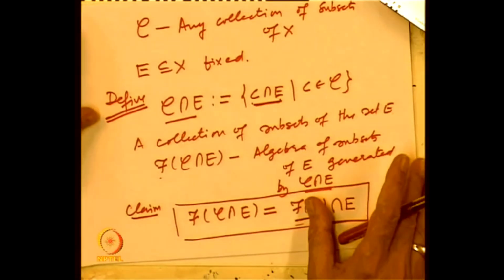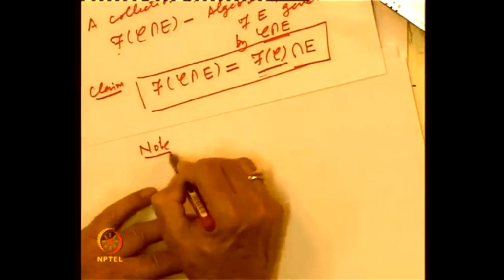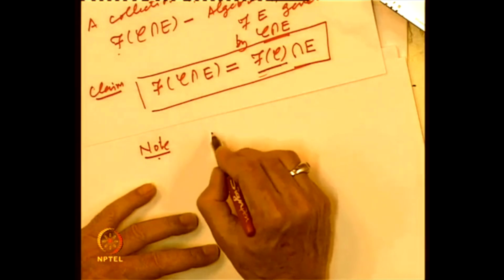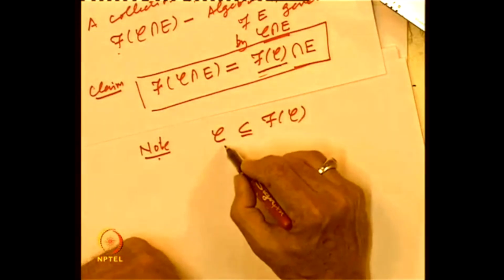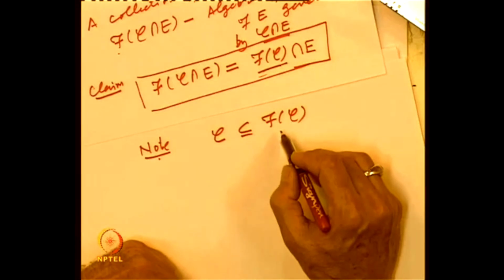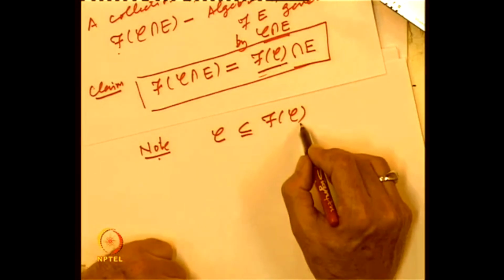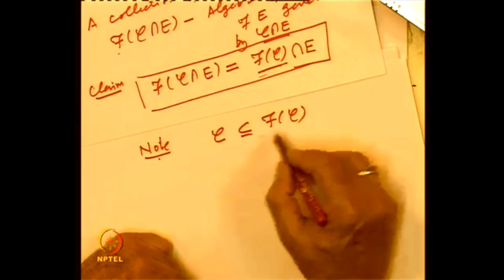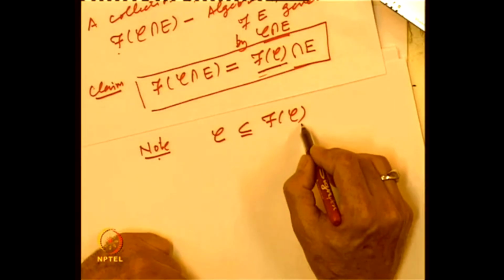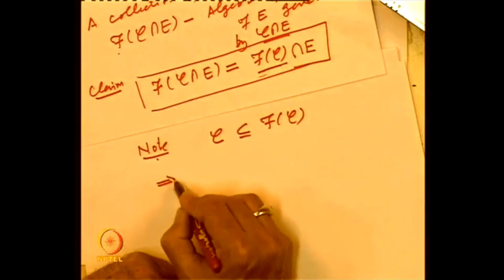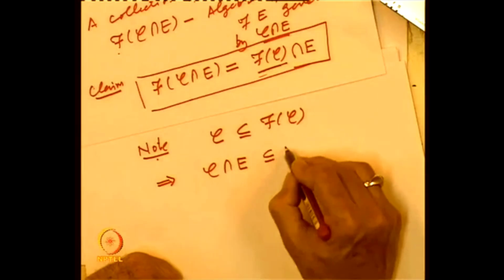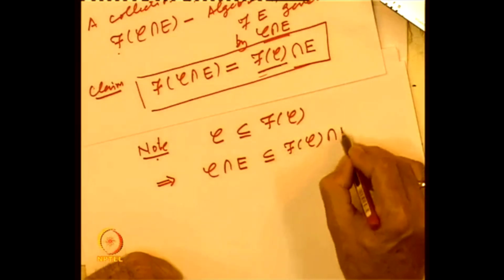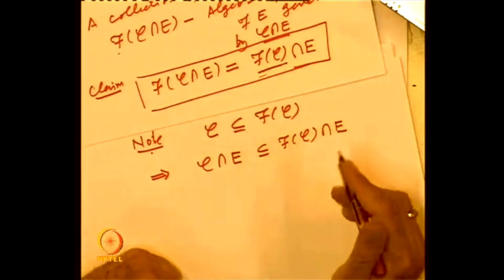So, let us prove this. To prove this, let us first observe that C is contained in f of C. Given any collection C of subsets of a set X, f of C is the algebra generated by C. So, by the very definition, C is a subset of f of C. That implies that C intersection E is a subset of f of C intersection E. Is that clear?